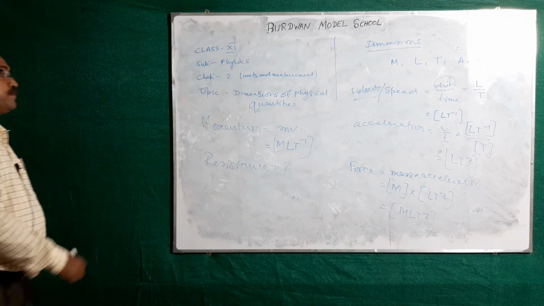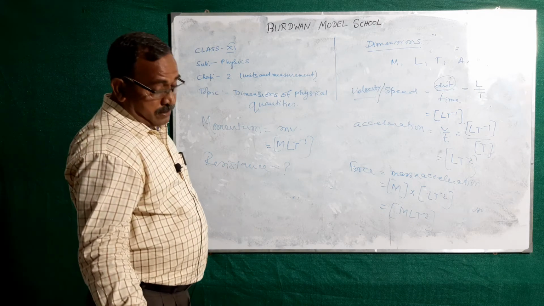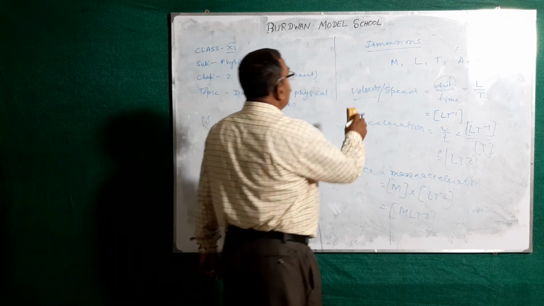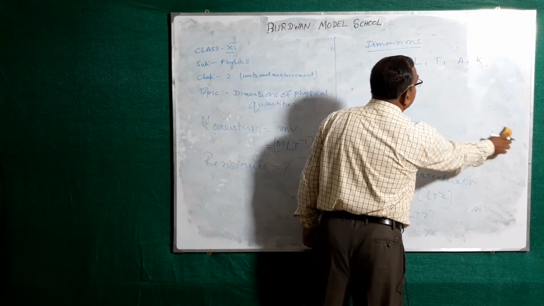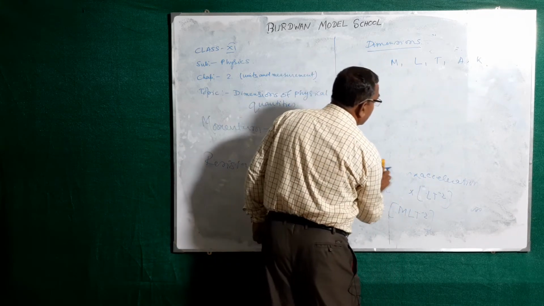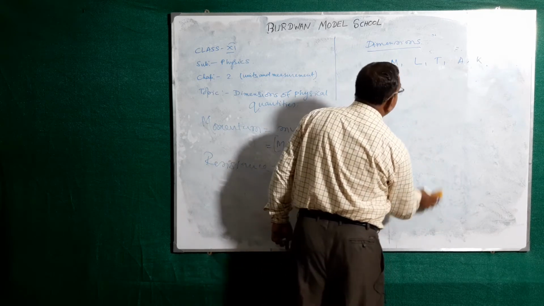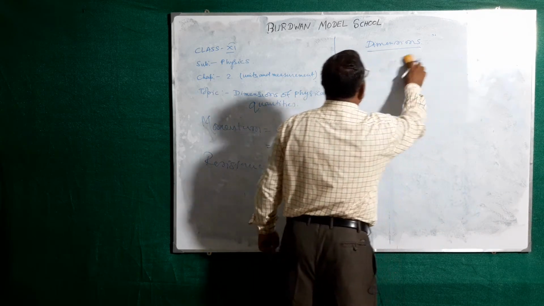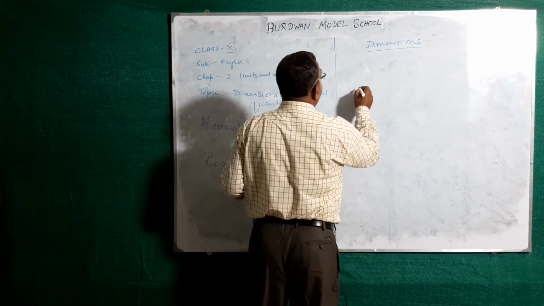But one question is here, what is the dimension of resistance? How can I find it out? It will be complicated, because this type of dimension you cannot find out directly.